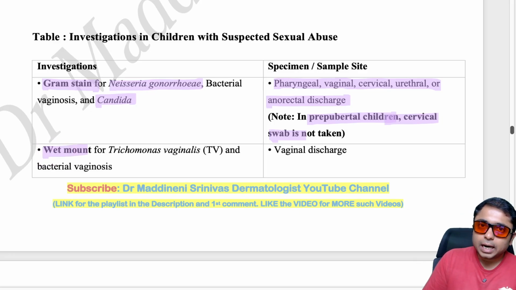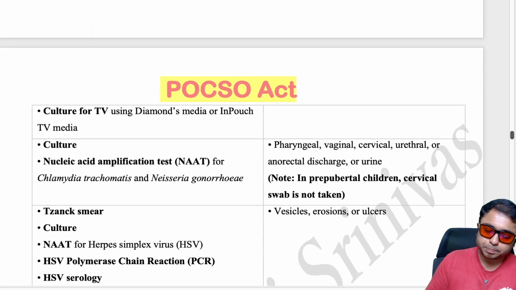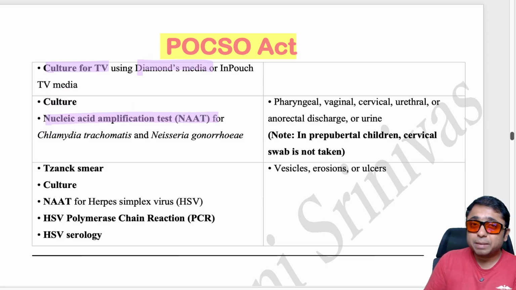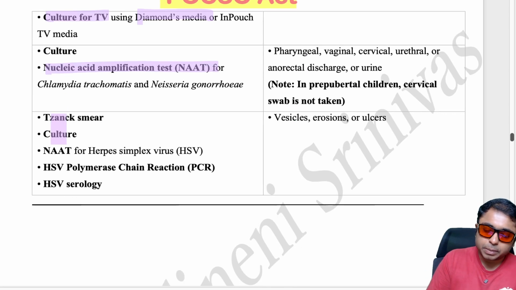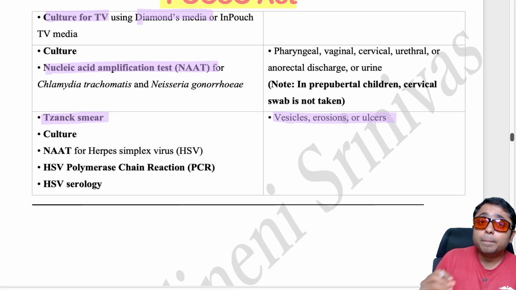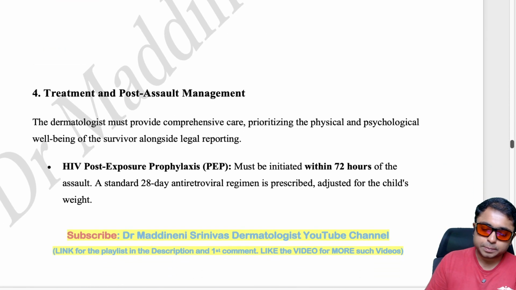Wet mount for Trichomonas vaginalis and or bacterial vaginosis can be done from the vaginal discharge. We can also do the culture with Diamond's medium, and nucleic acid amplification test for chlamydia and also Neisseria gonorrhoeae, right, from these samples. And if there are any vesicles or erosions or ulcers, it could probably be herpes, so we can send for Tzanck, or we can do a PCR, polymerase chain reaction, and also we can do the HSV serology.